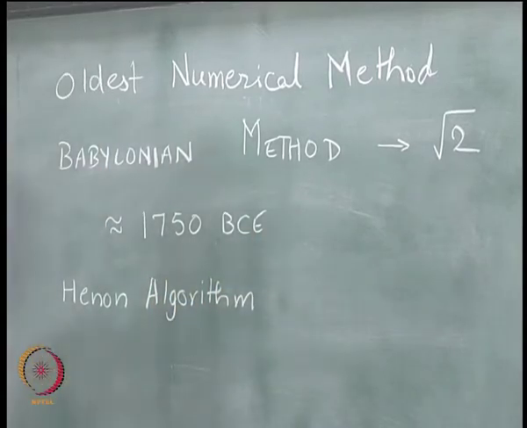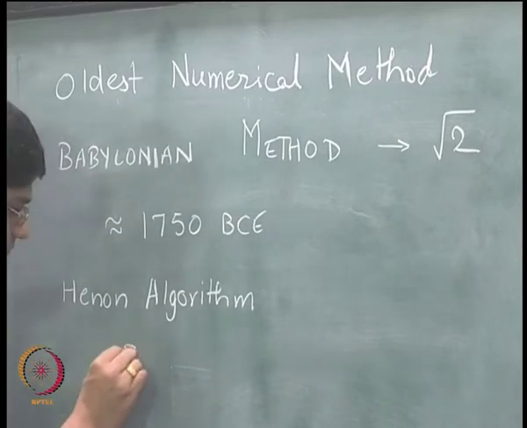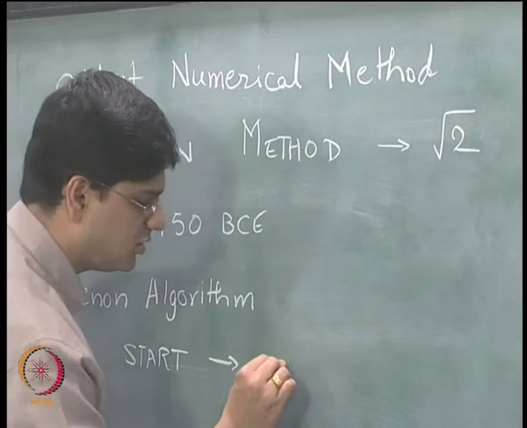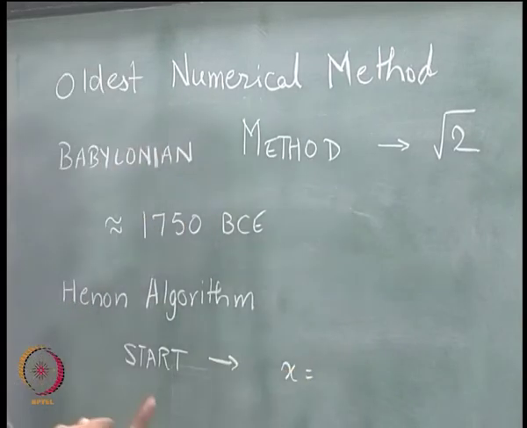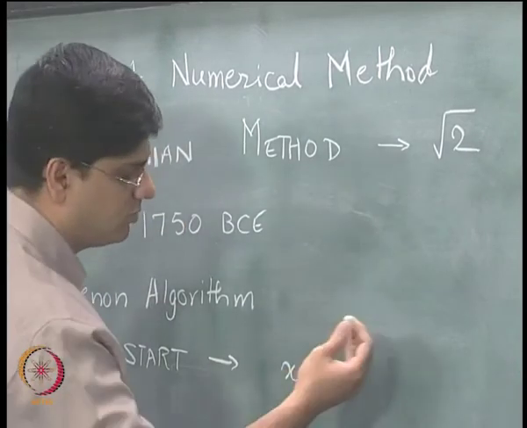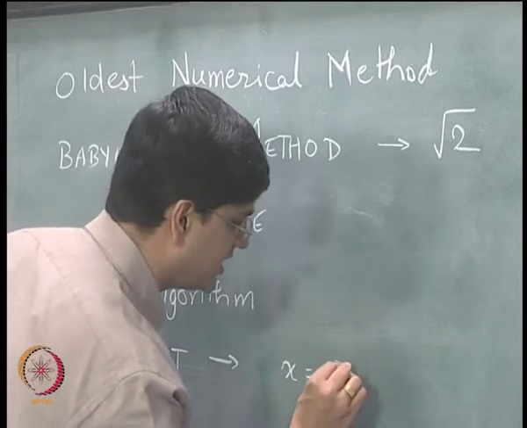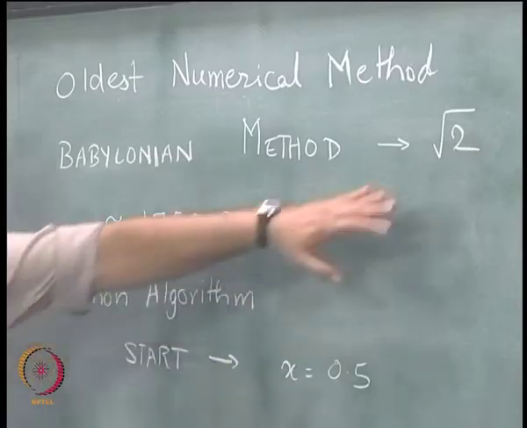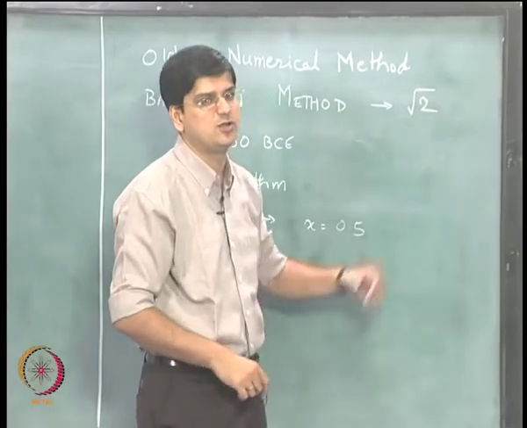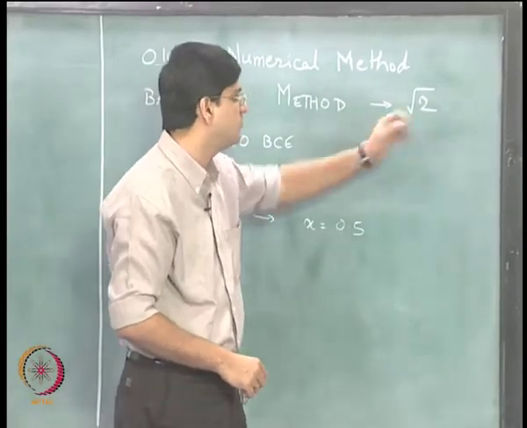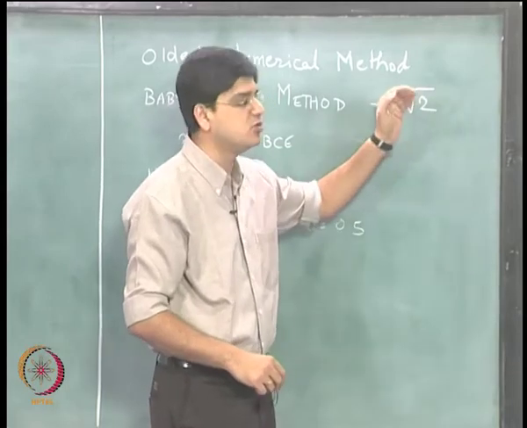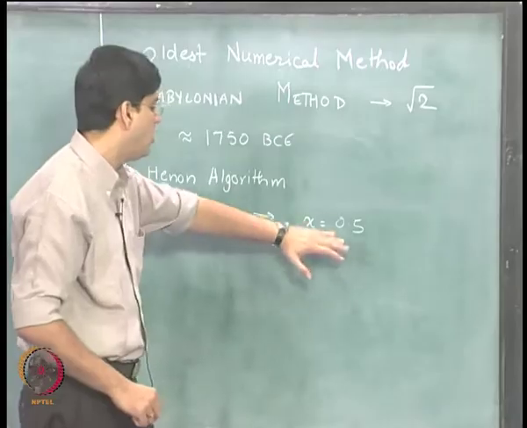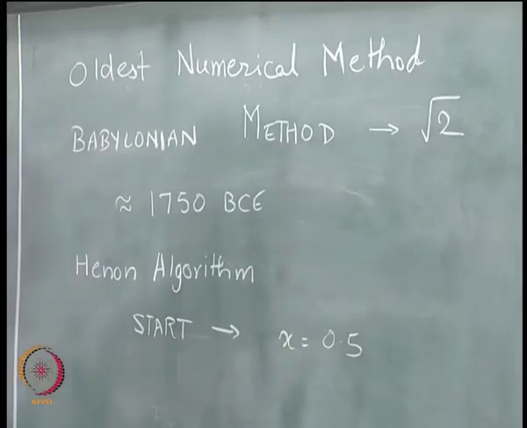goes like this. Let us say we will start with some approximation of, we will call this particular variable x. We will start with a certain approximation, say x equal to 0.5. We do not know the actual value of the square root of 2, but we know that one of the square roots is going to be positive. So, we will start, let us say, with an approximate value of x equal to 0.5.